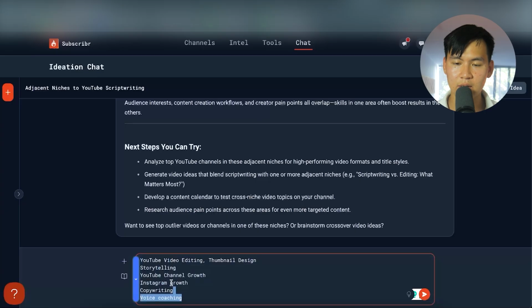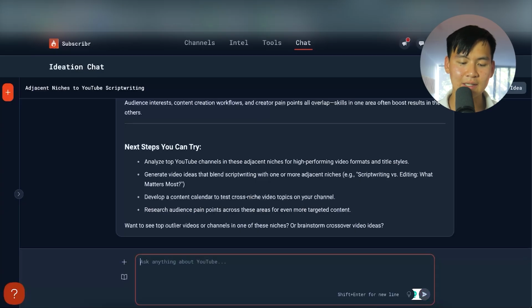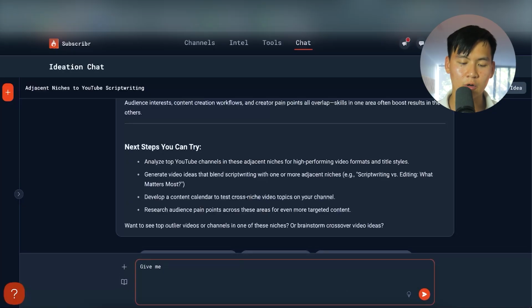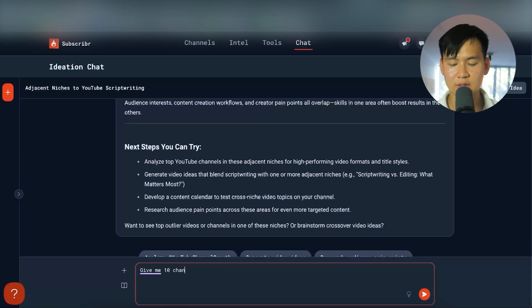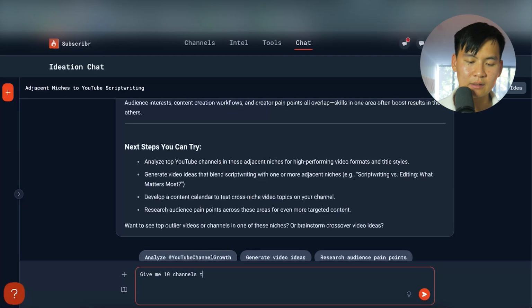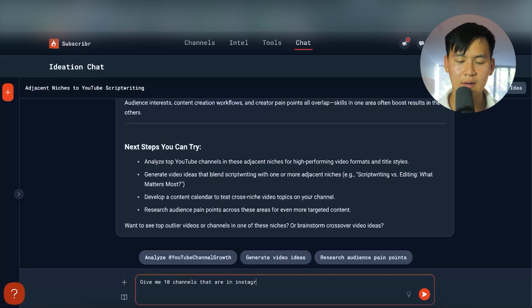So let's go back here. We can kind of see, let's maybe look at Instagram growth first, right? Instagram growth can maybe give me some winning ideas. So give me 10 channels that are in Instagram or social media growth that have gone viral in the past 180 days. So let's see what it comes up with.